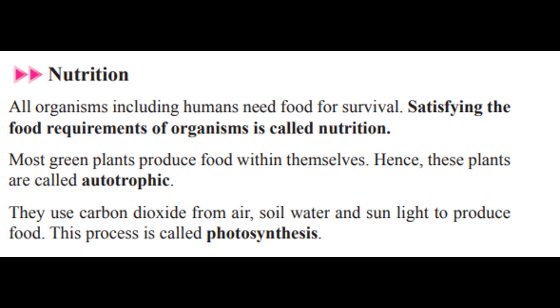Remember, children, the plants that are autotrophic organisms are green plants. Only green plants can produce their own food. I will explain the reason later. And then heterotrophic organisms. Heterotrophic organisms means that they cannot produce their own food. So if they can't produce their food, they have to depend on other organisms, either plants or animals. Those types of organisms who depend on other organisms are known as heterotrophic.